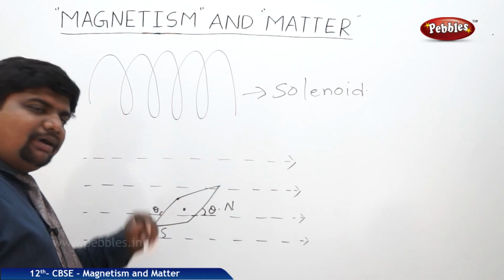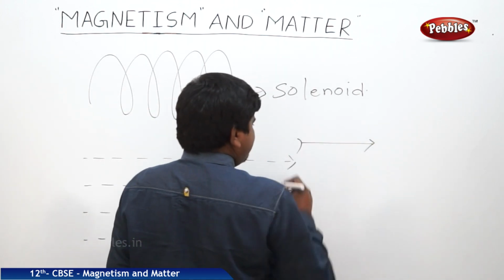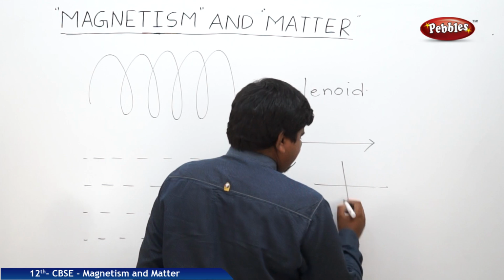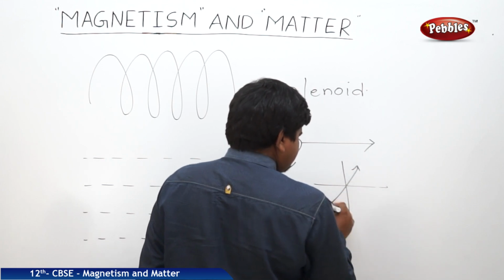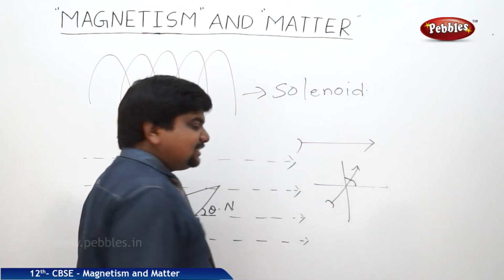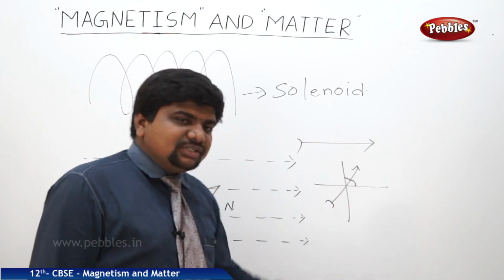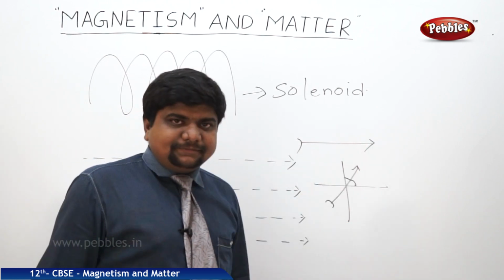So like this in the bar magnet. No position is straight in the case of a bar magnet, somewhat tilt will be there like this. So we will see the inclination and declination of the magnetic field lines with respect to the geographical field lines.